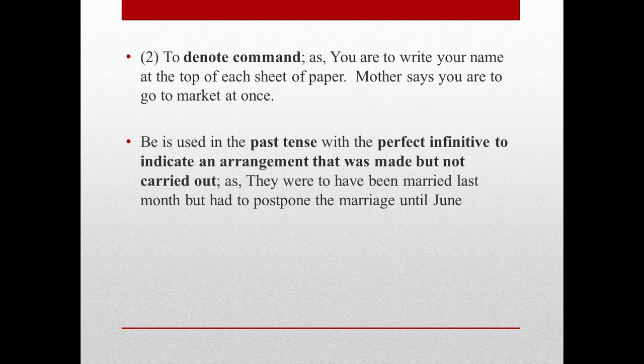Next is to denote a command. You are to write your name at the top of each sheet of paper, which is showing that some command is given. Mother says you are to go to market at once. Be is used in the past tense with the perfect infinitive to indicate an arrangement that was made but not carried out, meaning some incomplete plan. Like, they were to have been married last month but had to postpone the marriage until June. So were to and had to show a postponement of arrangement.